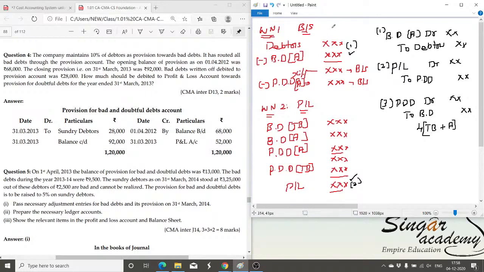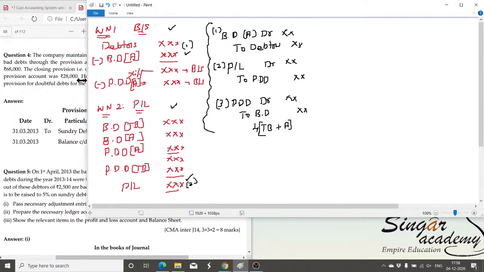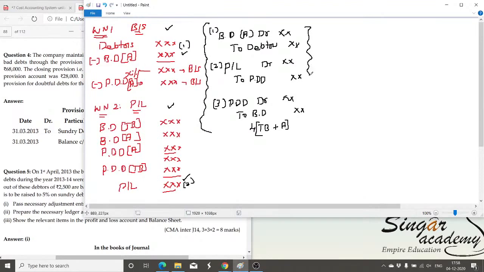So you have to remember working note number 1 and working note number 2, and understanding the journal entry will help you master the bad debt treatment. If you don't understand that, of course you can still solve the illustration without much hiccup. Most students solve the illustration without understanding and without knowing the journal entry, but I have given the format of the journal entry also.